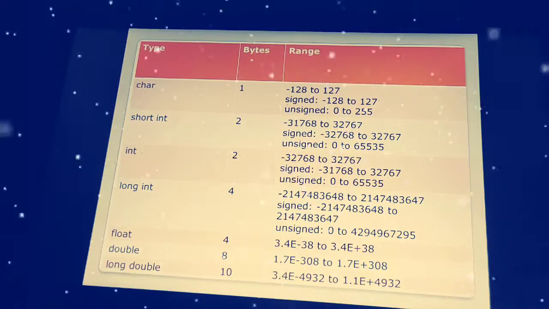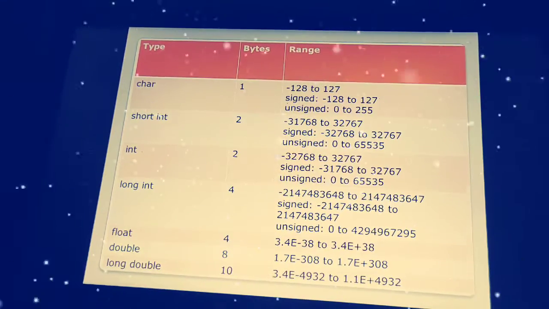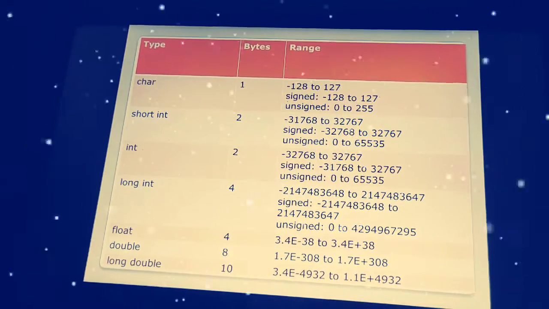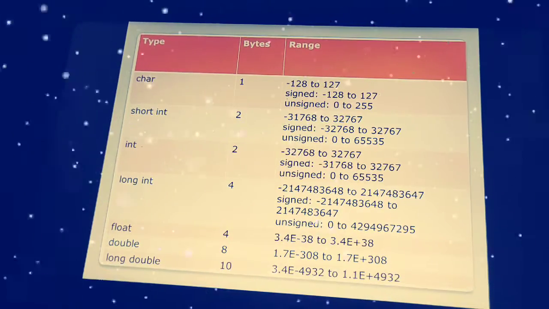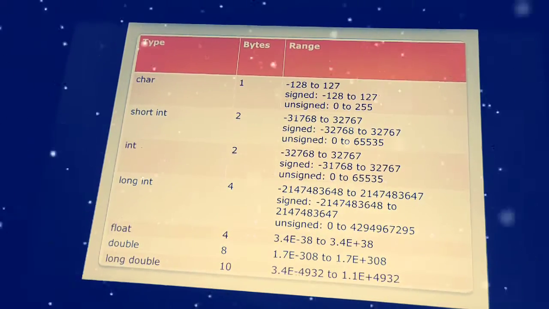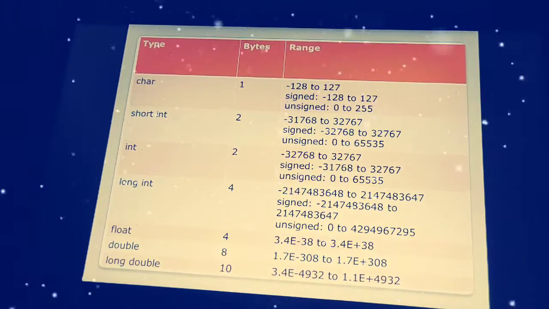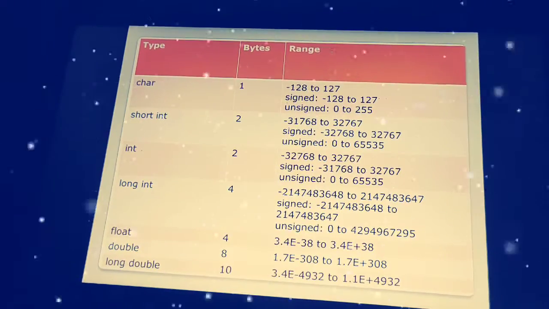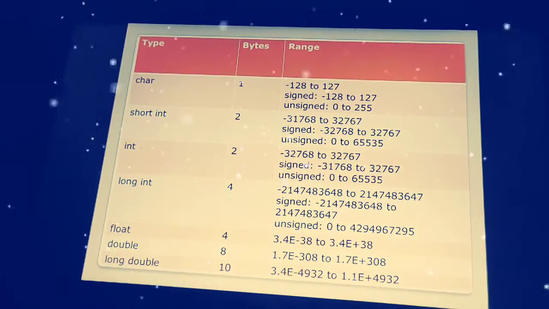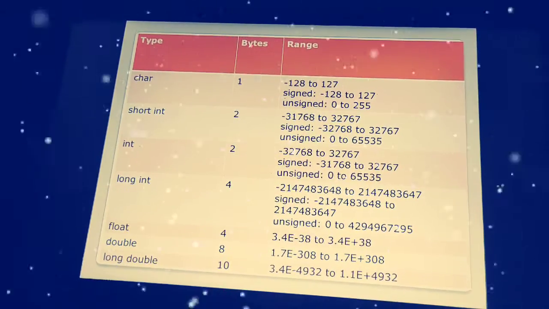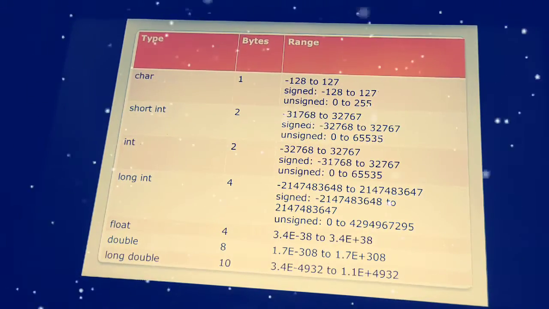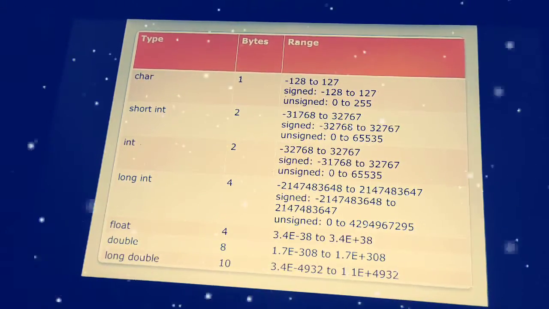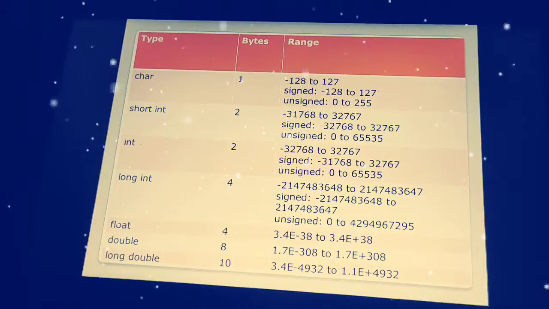So here, after completion of each and every range present for each type, it will go in a circular manner. So it will return to the start of the memory allocation only after completion of this particular range. So I will explain here what the signed ranges and unsigned ranges are for each and every data type, and how many bytes of memory it is going to occupy in the registers.